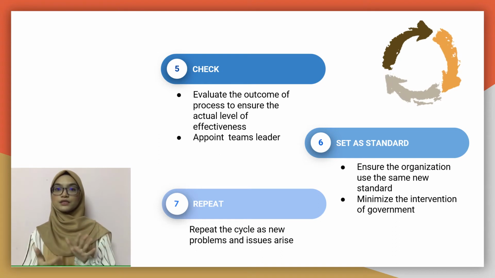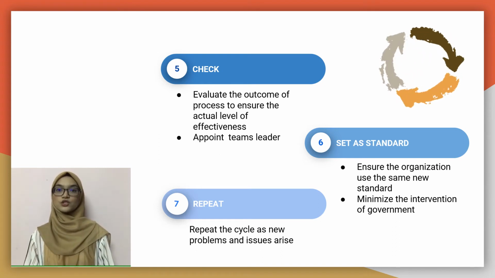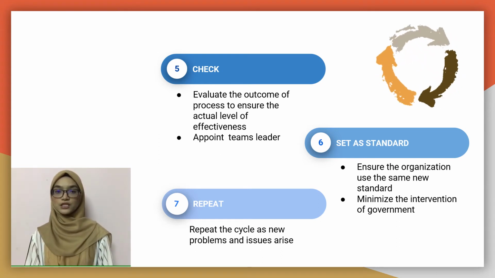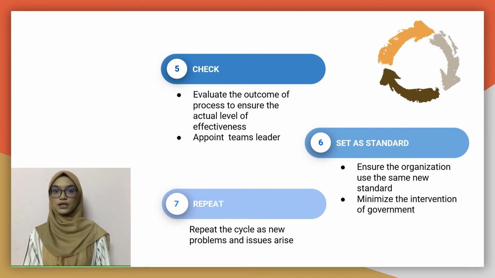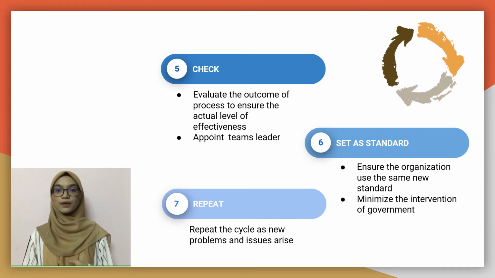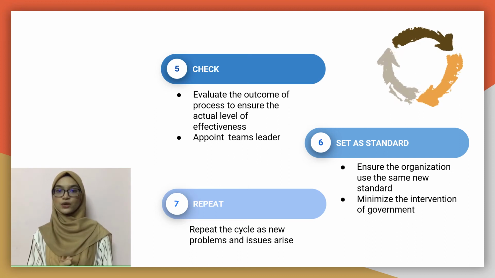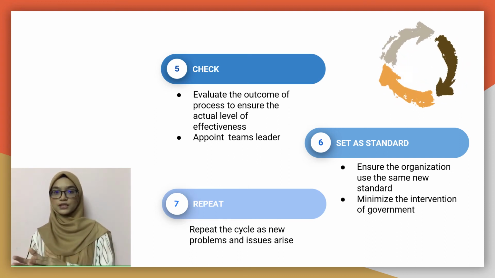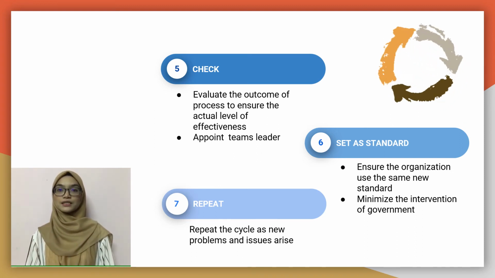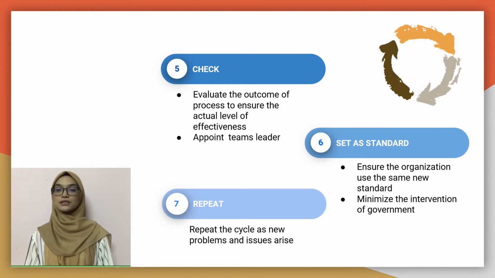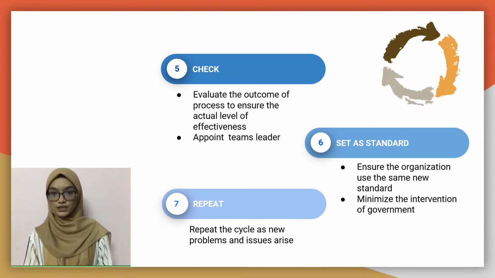Okay, the sixth step is to set a standard. It should be set as a standard when the implementation shows a positive result. The new standard then is applied to the whole organization to ensure it runs smoothly and efficiently. It also minimizes the governance intervention during making the important decision.